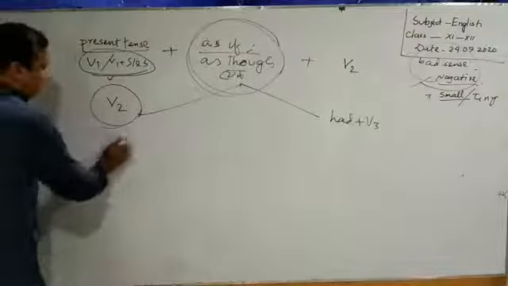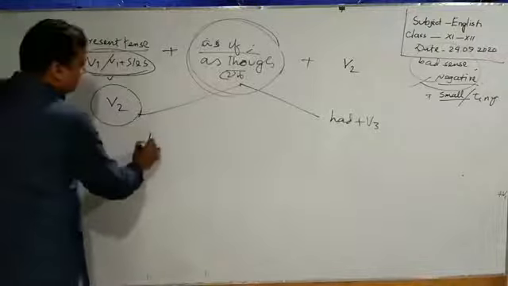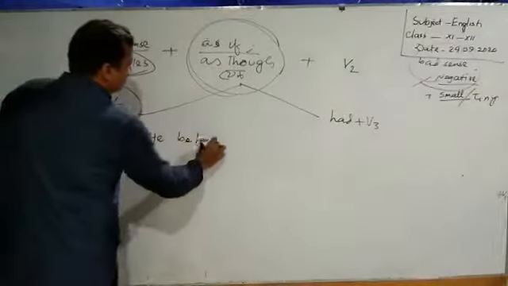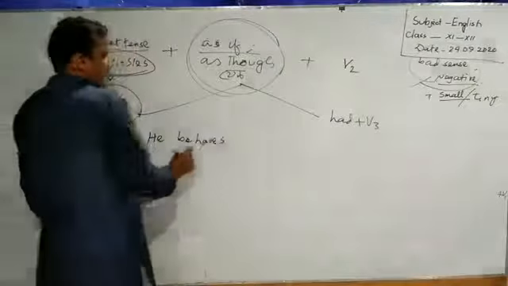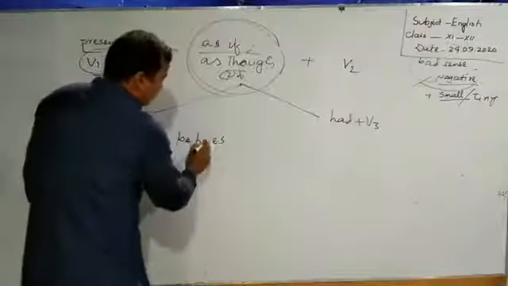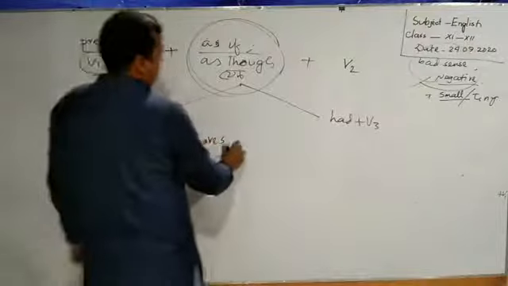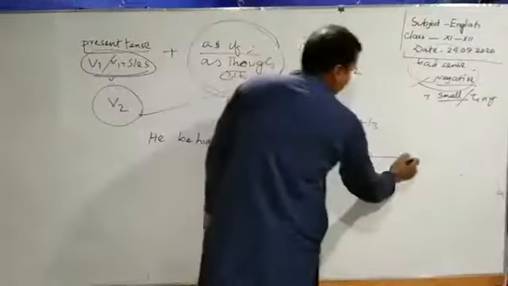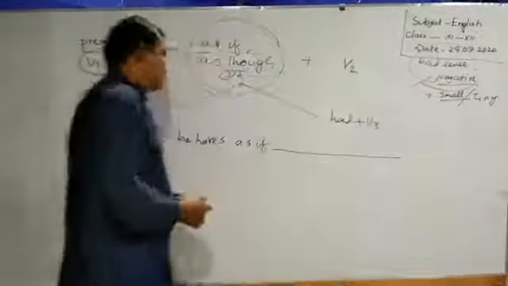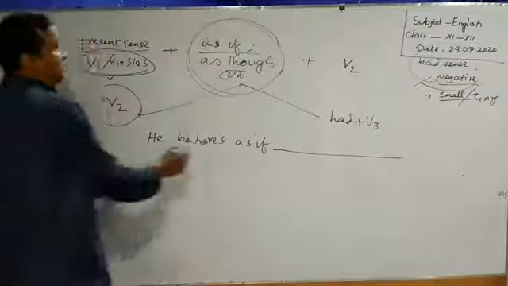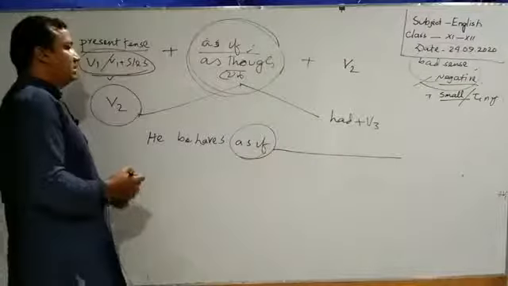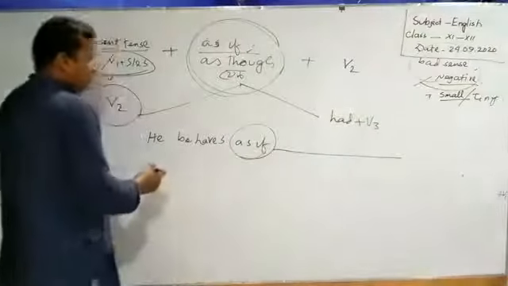Now, look at the example. He behaves as if, then we have to use a clause in this gap. Why? Because there is a conjunction. This conjunction is used mostly in the middle portion of both clauses.